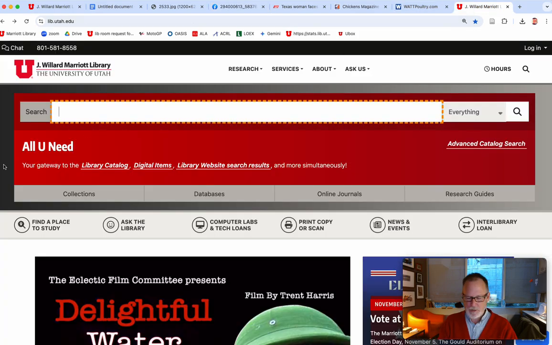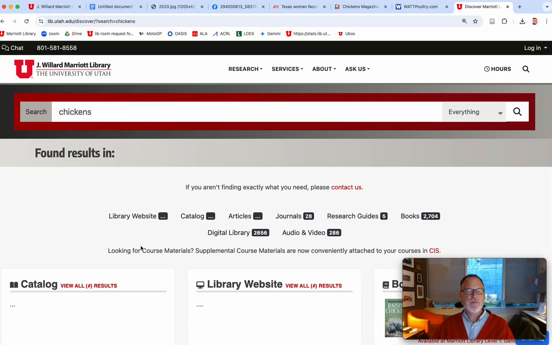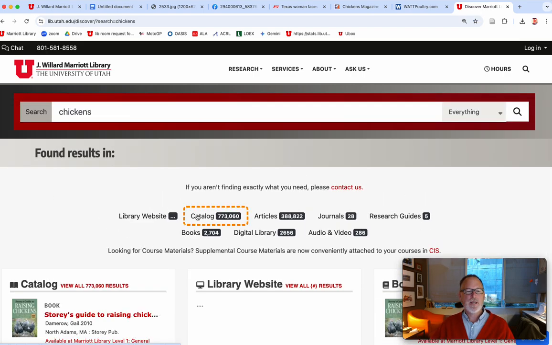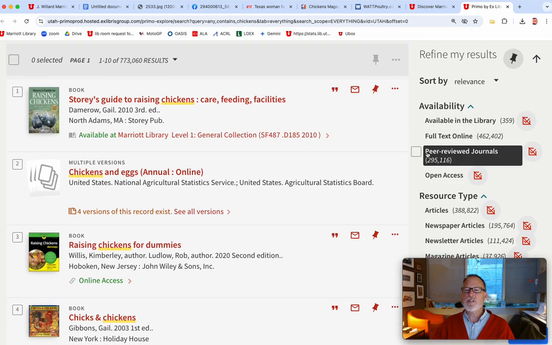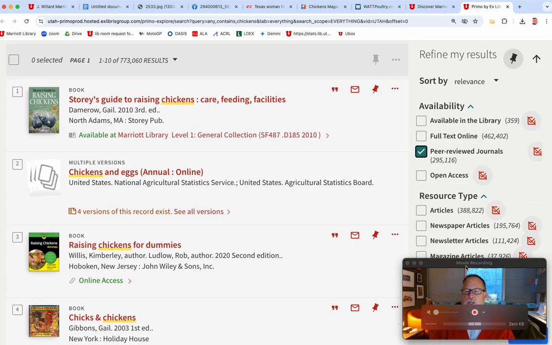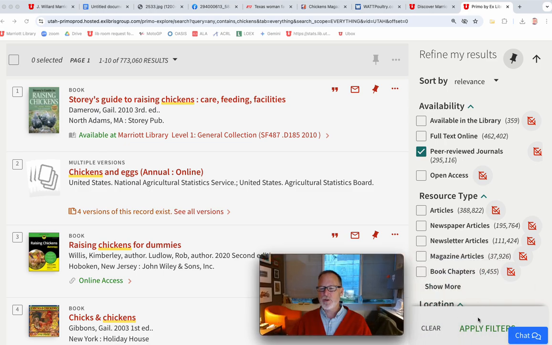So let's do a search. We're in an academic library. I'm going to do a search for chickens. I'm going to go into the catalog, and I want to find peer-reviewed. This is the purest, most refined scholarship guarantee. Peer-reviewed journals just means that not only is it published by somebody who cares about what you're publishing, and their audience really cares about it, they're just looking at the data itself, and they kind of clip the author off to see if the evidence supports what you're looking for.